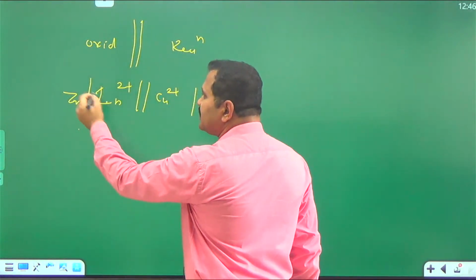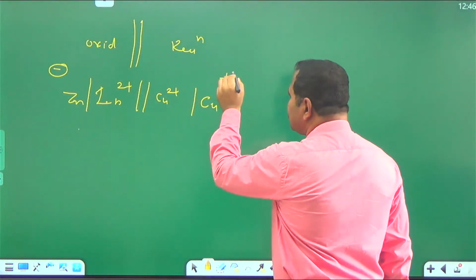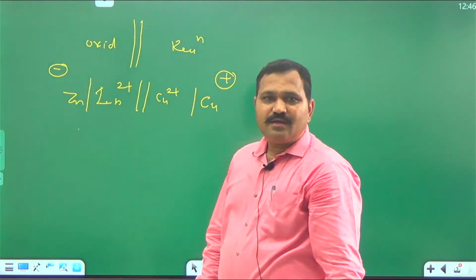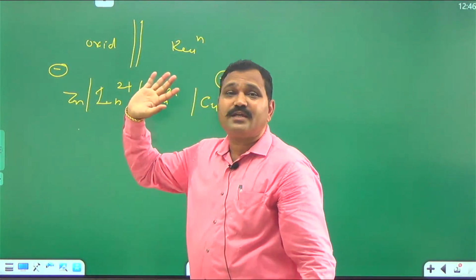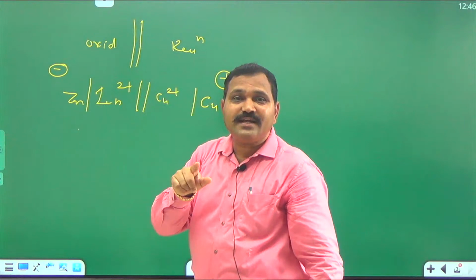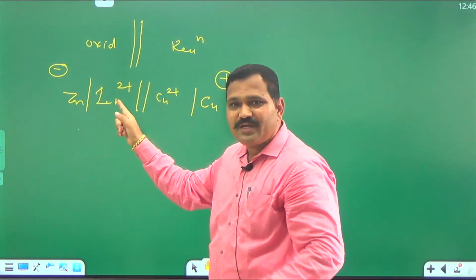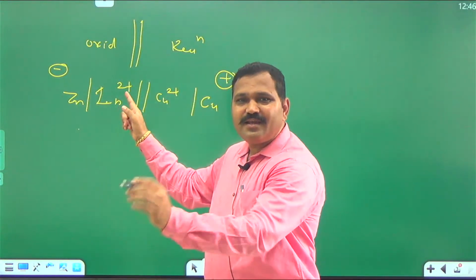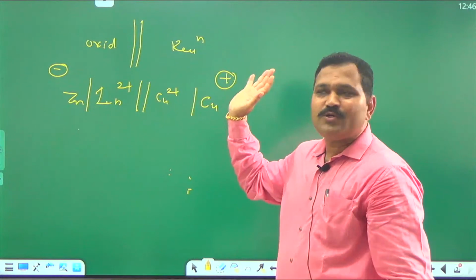Here oxidation takes place, here reduction takes place. Now you will ask the question, why is it written negative? Zinc is going into the solution as Zn2+, leaving behind electrons. That's why it is negatively charged, and this electrode is positively charged.